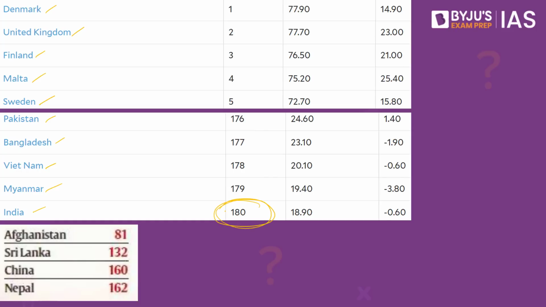And if you consider the neighbor countries, you have Afghanistan at 81, Sri Lanka at 132, China at 160, Nepal at 162. So India, according to the 2022 ranking, has a very low ranking as per the Environmental Performance Index. So this particular report has said that good policy results are associated with wealth, in case countries have invested a lot of money in terms of technological improvement with respect to the environment. In case they make sure that the environmental parameters are under control, they have invested a lot of money, and which is why these five countries are at the top.